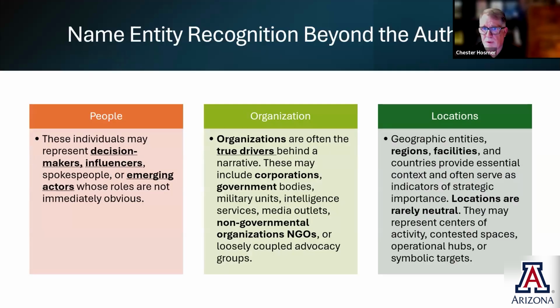So what are the NER categories? We're looking at people, and the individuals may represent decision makers, influencers, or even emerging actors that are part of this particular article. Organizations are typically the true drivers, the people that are influencing this content. These can include corporations, military units, NGOs, non-government organizations, or advocacy groups. Locations are really important because they represent regions or facilities. Locations are rarely neutral in this context. If locations are mentioned, they're there for a reason, and we need to pay attention to those. We want to extract those out of this.